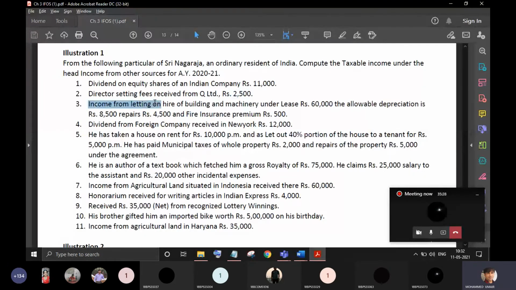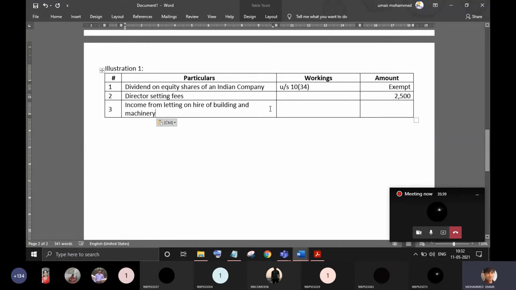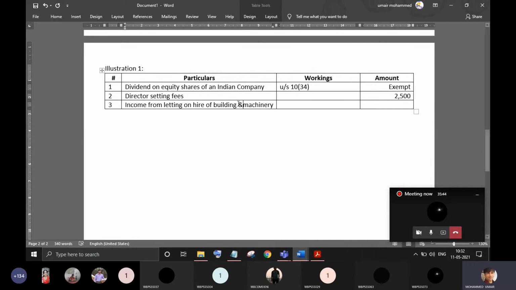You have income from letting on hire building and machinery. This is the income generated from letting building and machinery on hire. As I've already explained in the preceding sessions, if the assessee is into the business of letting building or any other assets on hire, then it will be taxable under the head profits and gains from business and profession.